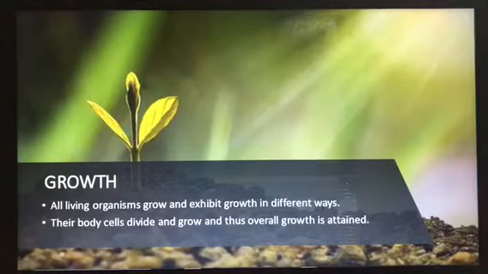Now supposing school shoes, you see. Every year you will buy new shoes, isn't it? What happens? You are growing. So your legs also will start growing. Your whole body, there will be changes. Your weight may increase, like that. So all organisms grow and exhibit growth in different ways. Their body cells divide and grow, and thus overall growth is attained.